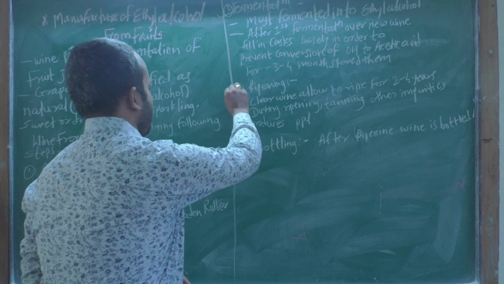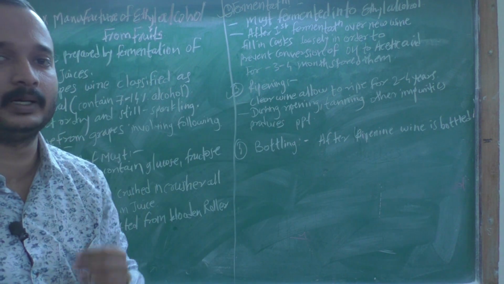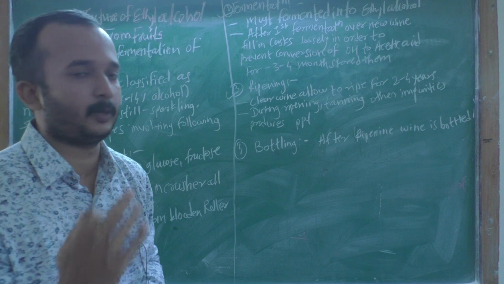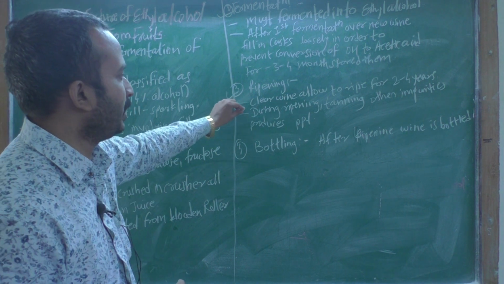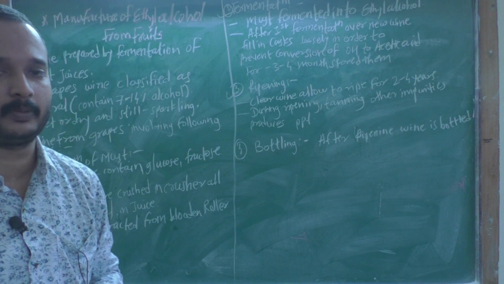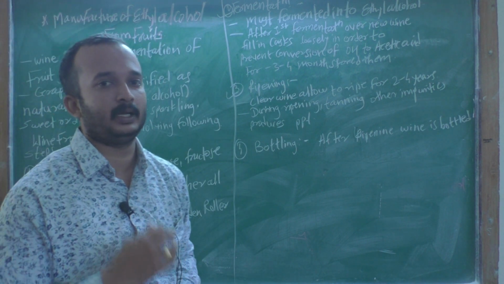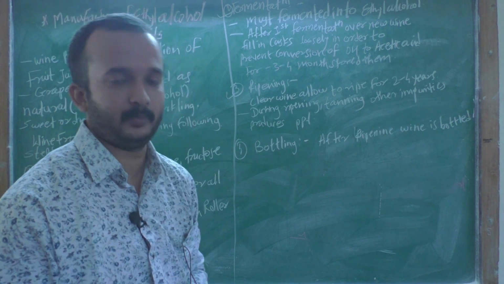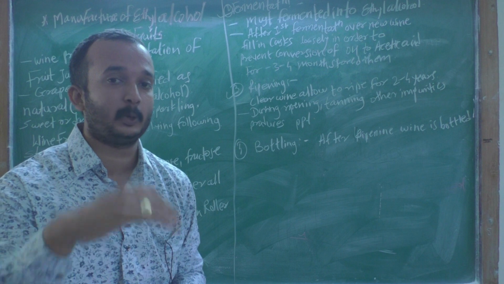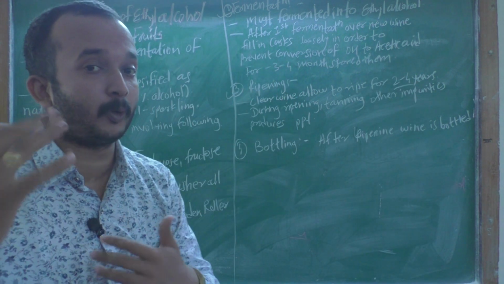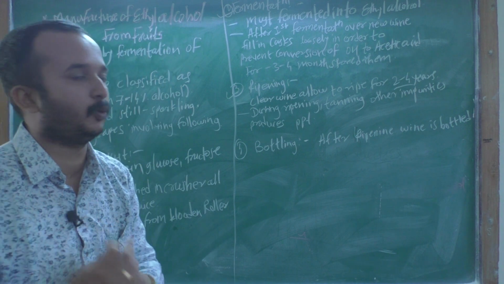Third is ripening. After the fermentation process, clear wine is formed, and that clear wine is allowed to ripen for 2 to 4 years.